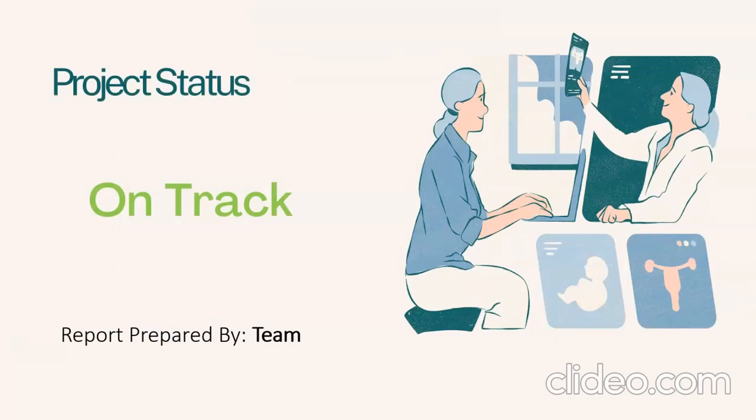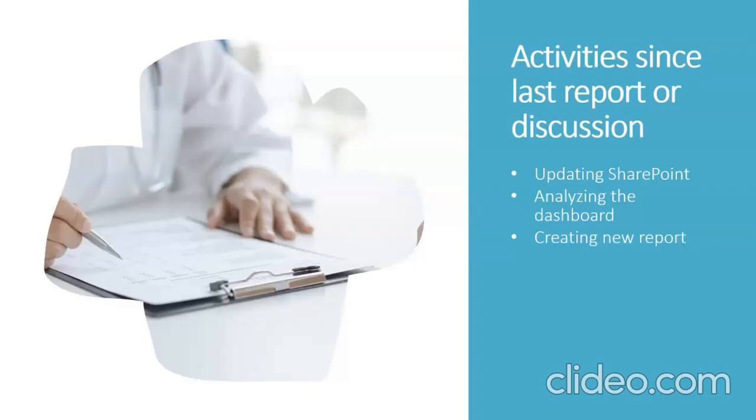The project status is that we are on track, we are done with the development phase, and now we'll be moving further. Activities which we have completed since the last report were updating the SharePoints, completing our development phase, and moving towards the dashboard, which will be done in Power BI, and then a report will be created upon this analysis.